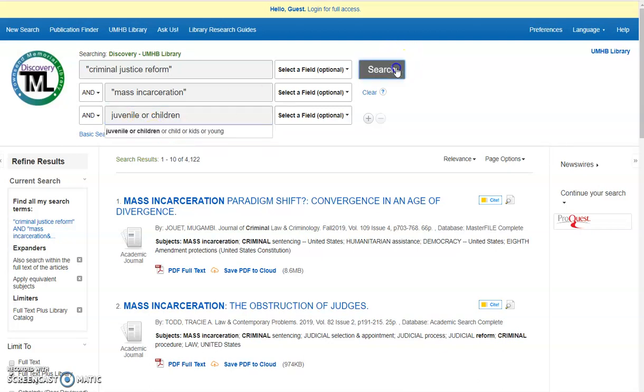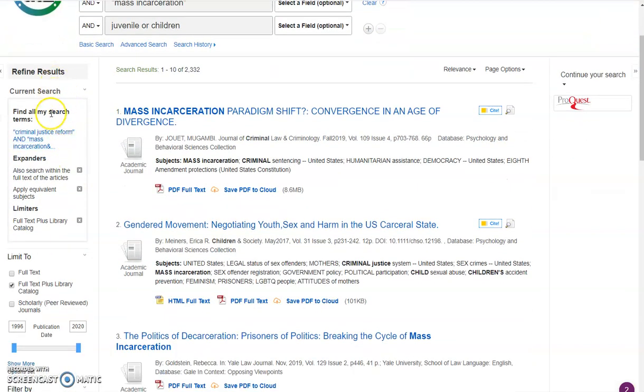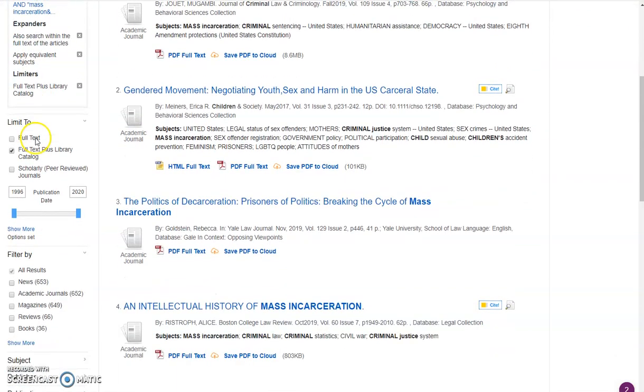All right, so let's click search one more time. Down to 2,000. There are other ways. You can click, by the way, plus here to add another row if you want to add more keyword terms, but another way to refine your search is over here in the left-hand column. If you do not want to include regular library catalog items, you can unclick this and you can click full text. If you just want scholarly articles, you can click here.